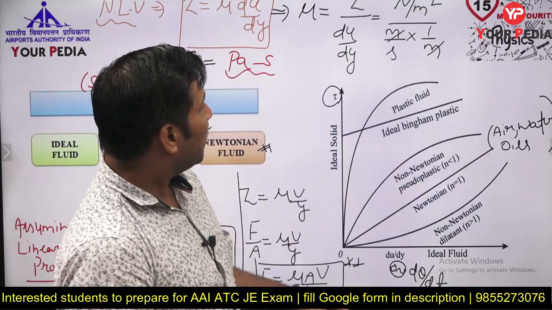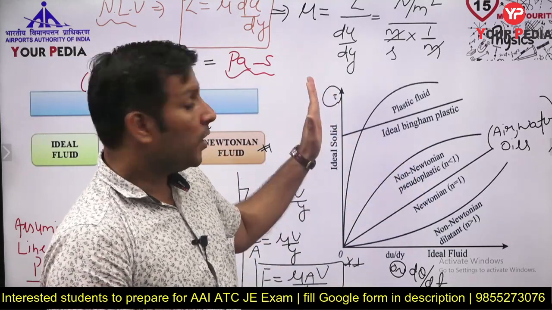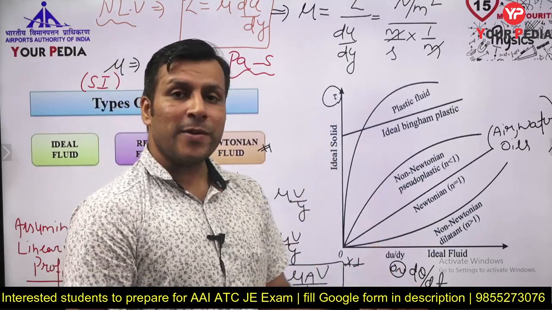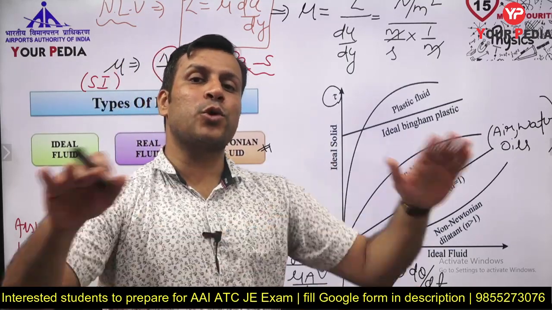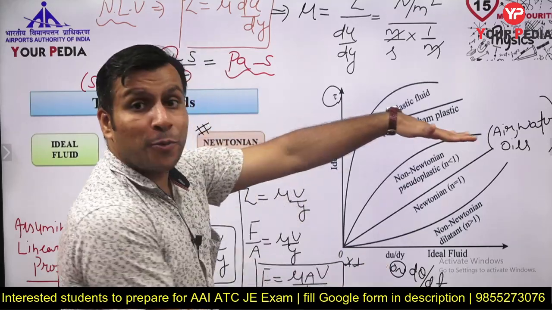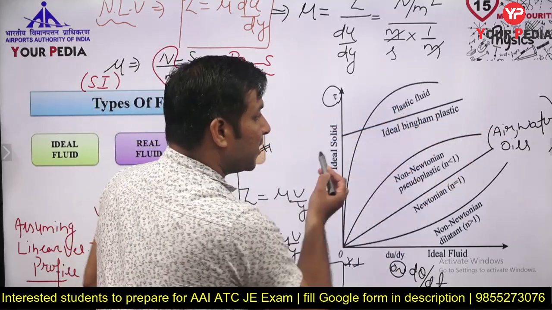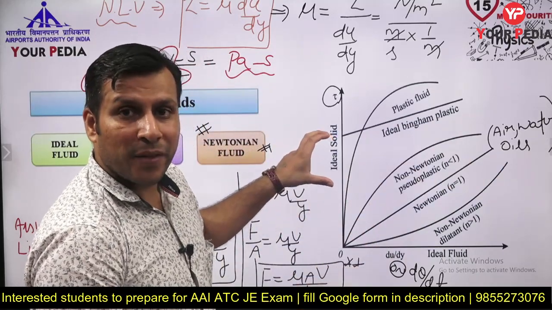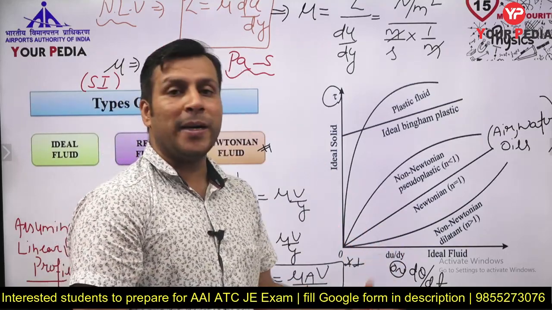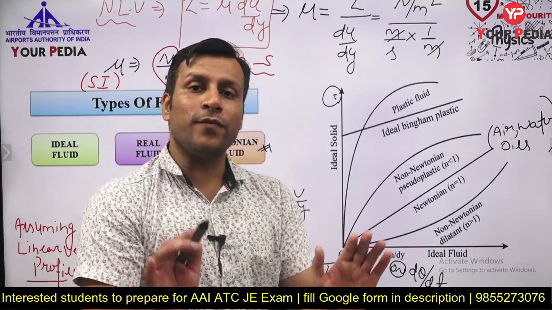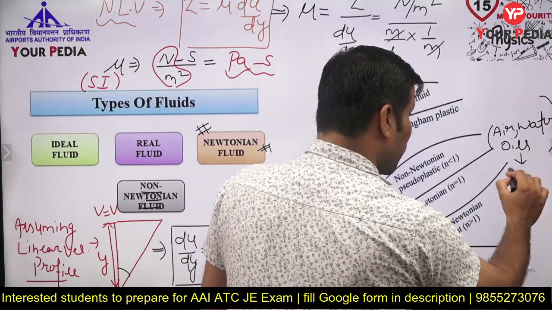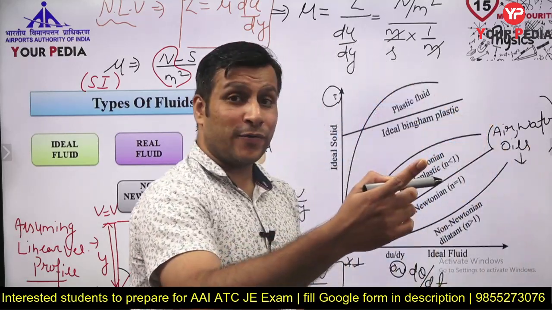So viscosity is nothing but it is a slope of the curve on tau versus du by dy plot. So tau versus du by dy plot पे जो line का curve का जो slope मिलेगा, that slope is nothing but viscosity. Are you getting, guys? Because what is slope? Slope is tangent theta. And what is tangent theta? The tangent theta is dy by dx. And what is dy? dy is the shear stress tau, and x is what? du by dy. So Newtonian fluids are those fluids having viscosity that is not going to change with the rate of deformation.